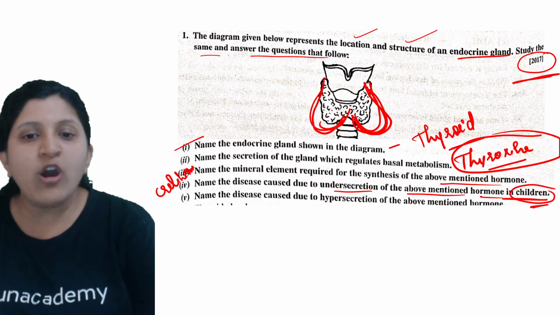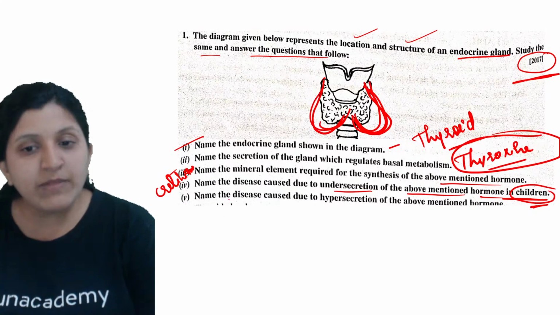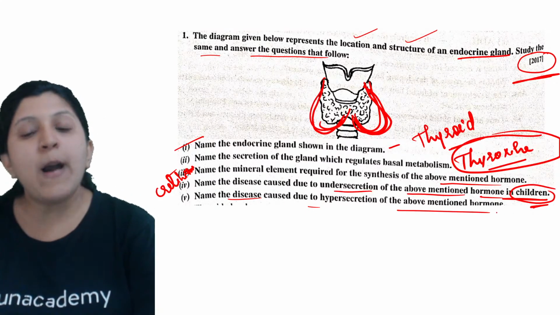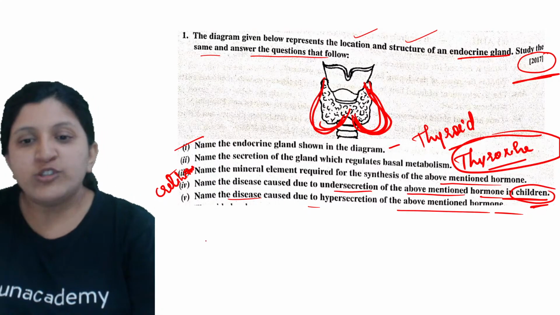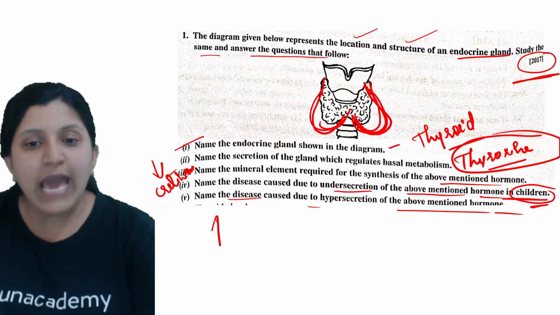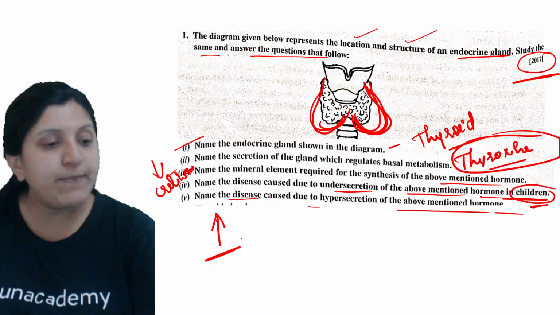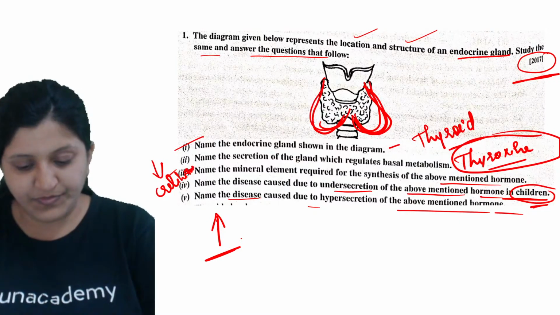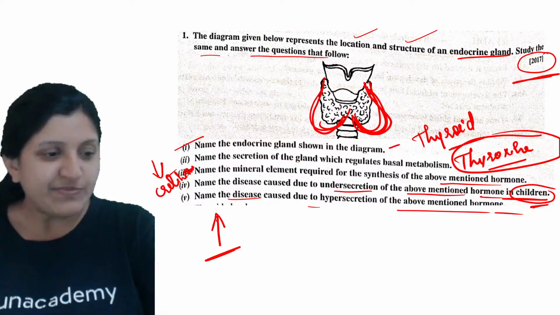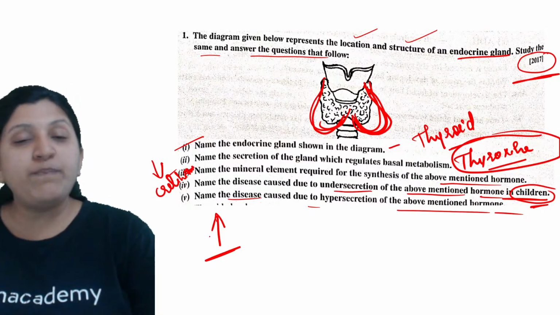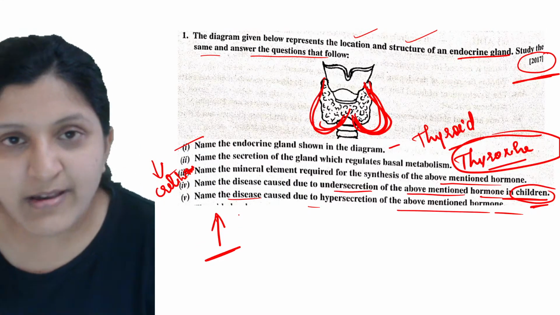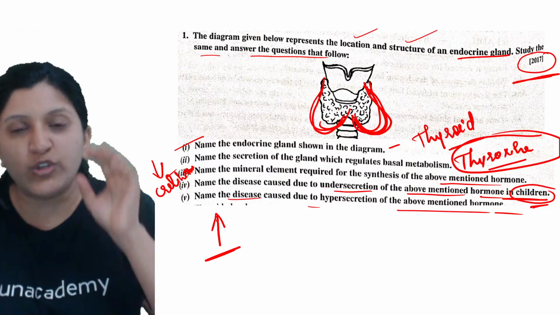Now moving on to the next question. Name the disease caused due to hypersecretion of the above mentioned hormone. You know this was for hyposecretion. What happens if hypersecretion is occurring? Any idea? Yes, very good. Exophthalmic goiter. What is the meaning of this? Ex is out.